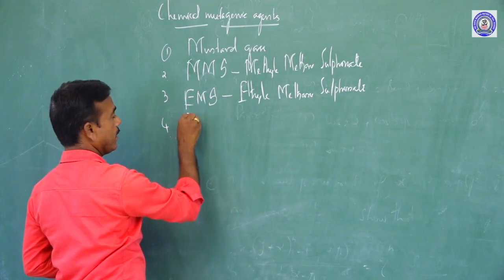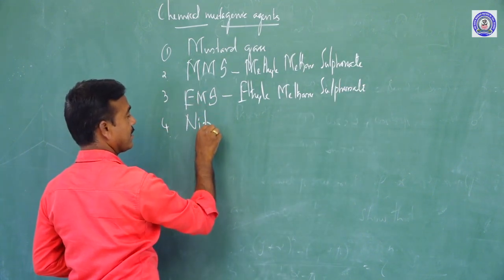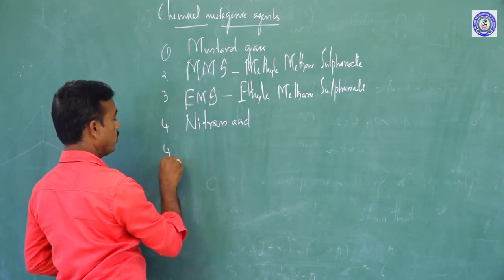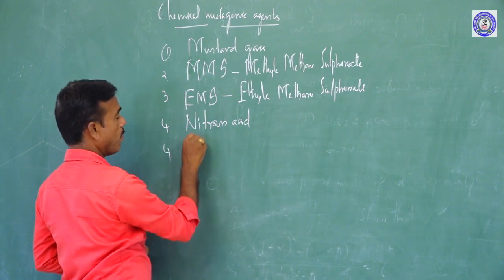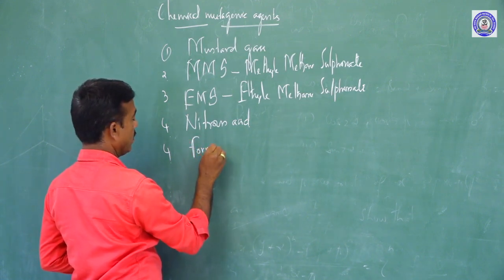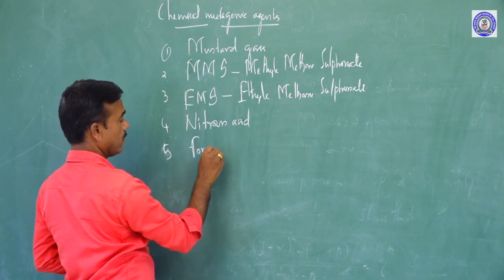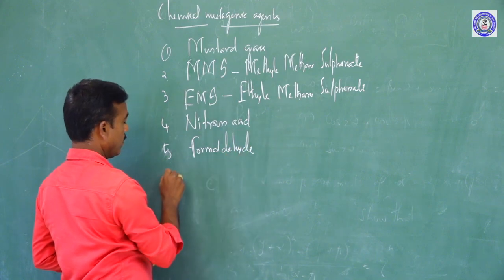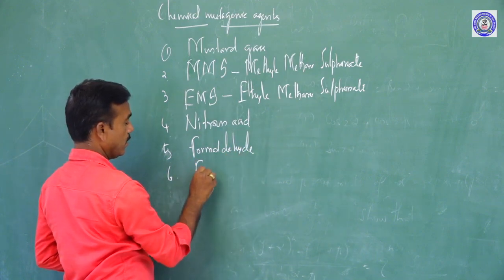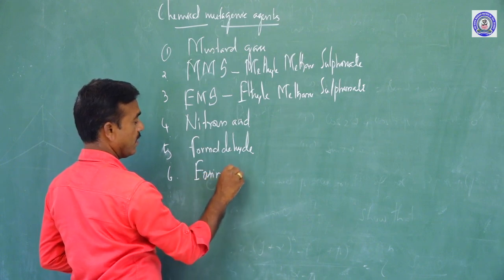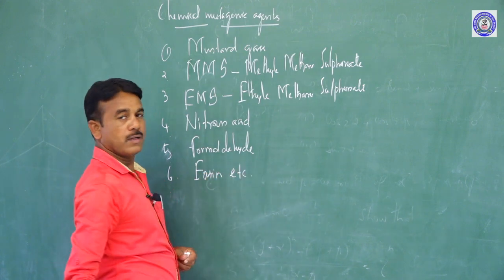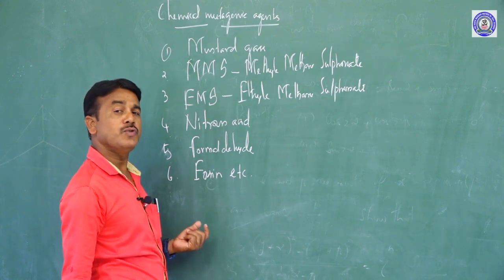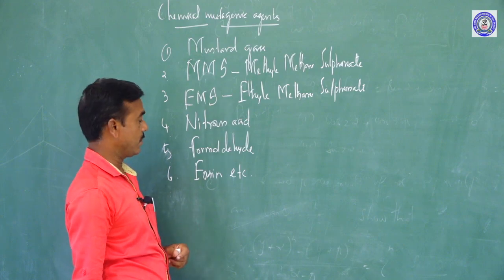Fourth is nitrous acid. Fifth is formaldehyde. Sixth is urethane, and so on. These substances are utilized to induce mutation in plants.